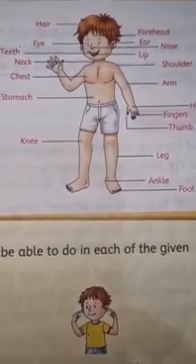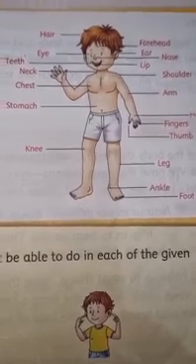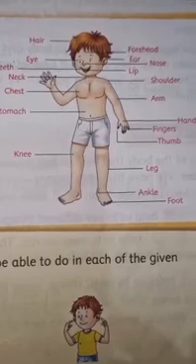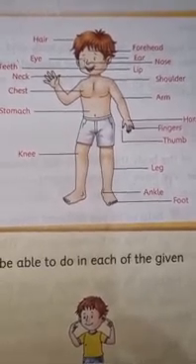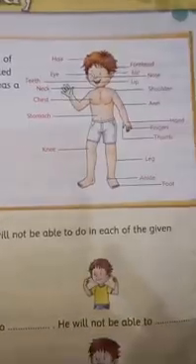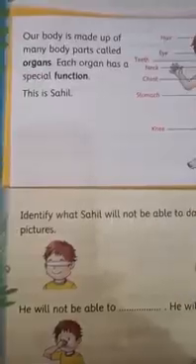So these are all the body parts of Sahil. Now each and every body part has a special function. Function means they have their own special work to do.